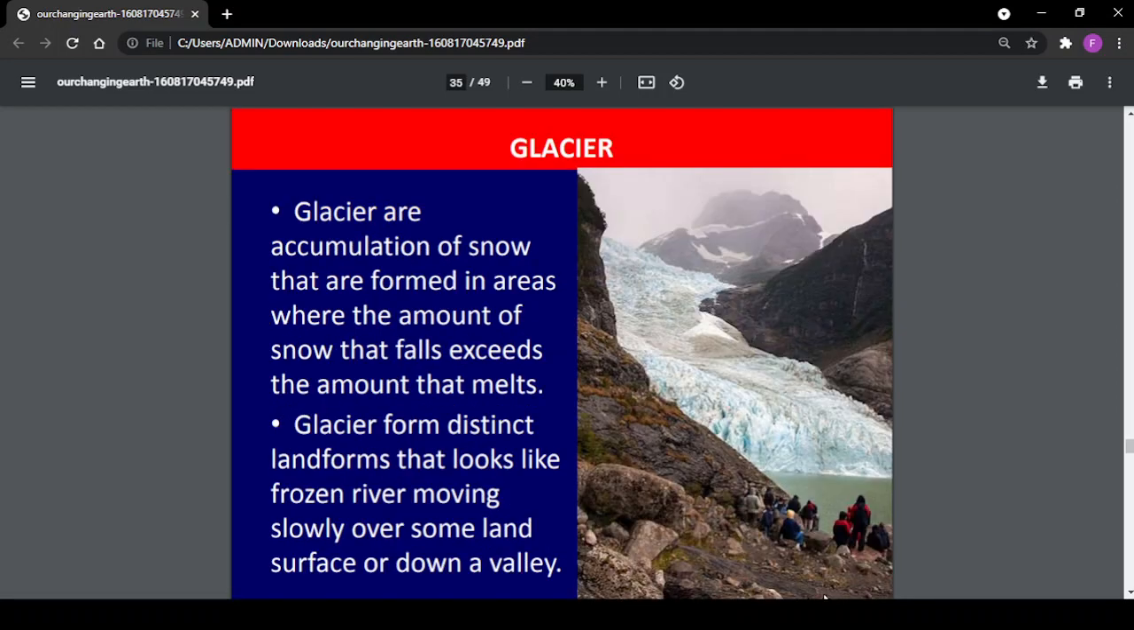Glaciers are accumulations of snow that are formed in areas where the amount of snow that falls exceeds the amount that melts. Glaciers form distinct landforms that look like a frozen river moving slowly over some land surface or down a valley.